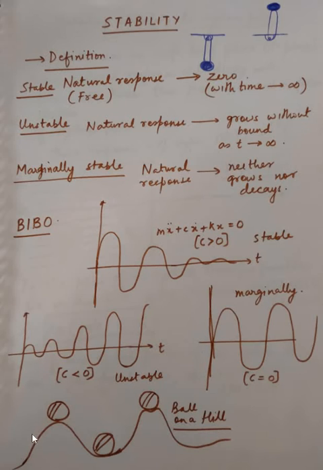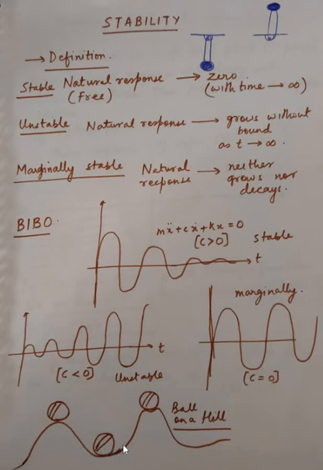Now this is the figure which is usually used for defining these three forms of stability. This is an unstable equilibrium point. This is a stable equilibrium point. Why is this unstable? Because if I give it some initial disturbance from this equilibrium point, it will move to some other equilibrium point, right? This is a stable system.